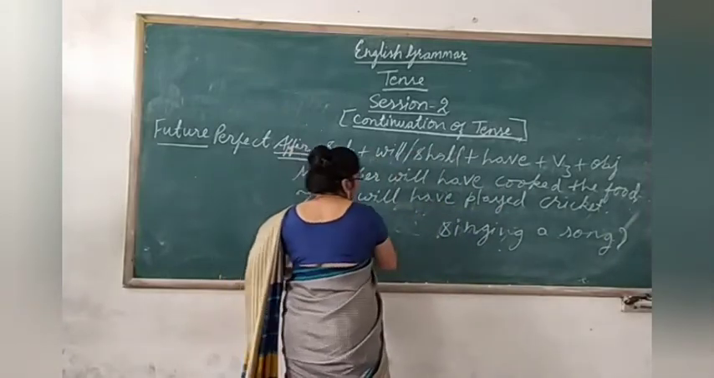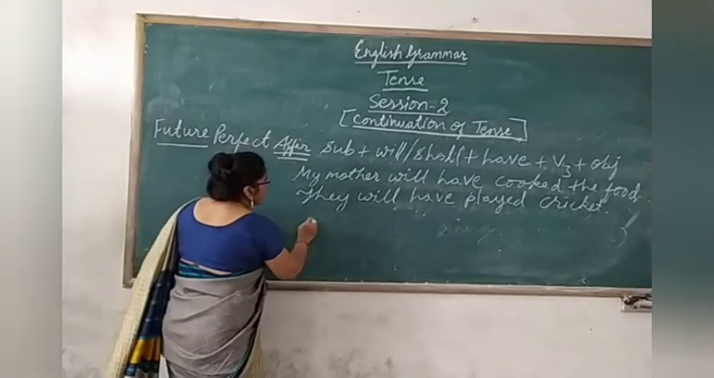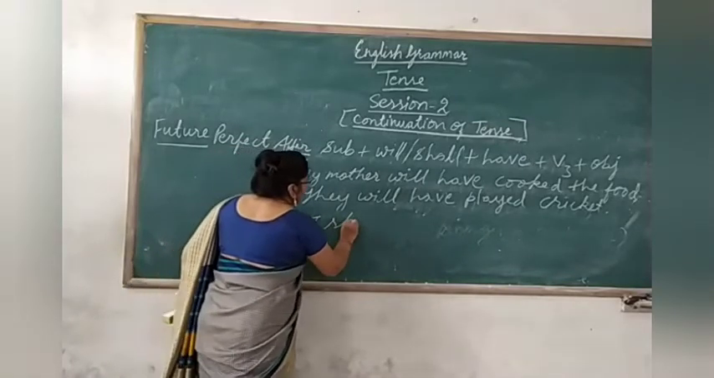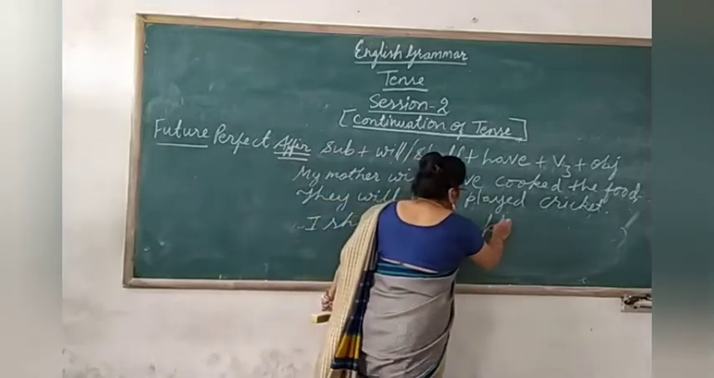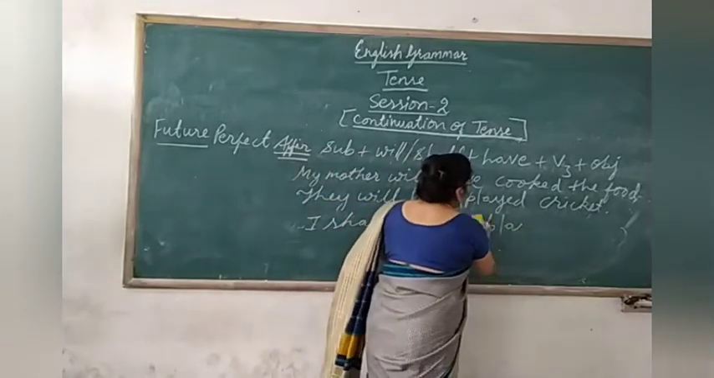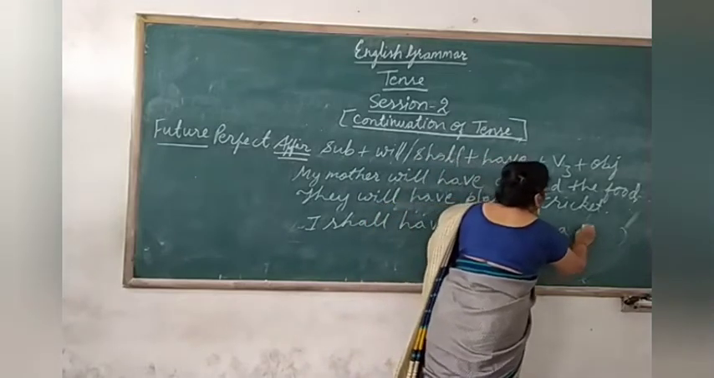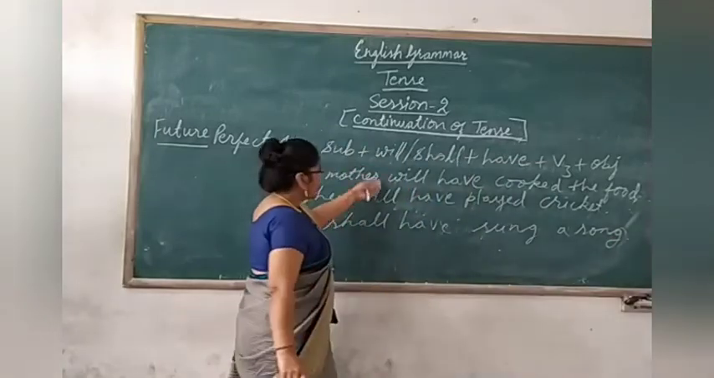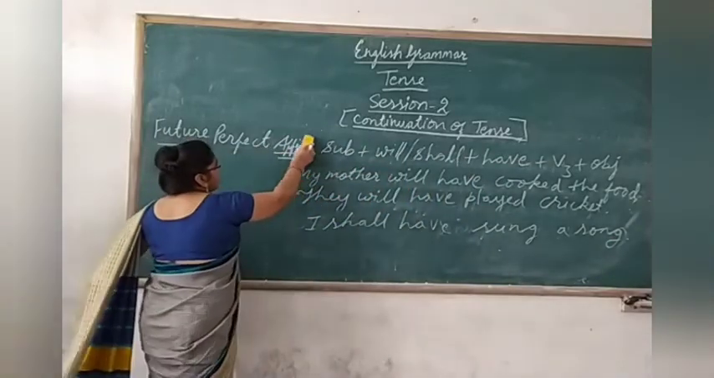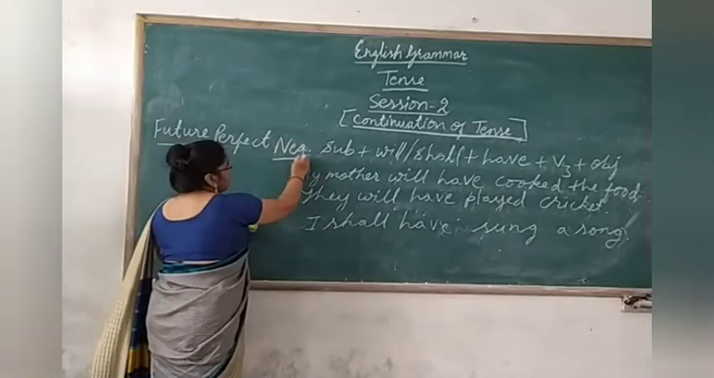Now the third example will be: I shall have played, I shall have sung a song. See. And if we want to convert it into negative, what will you do? Only one word you will add here.